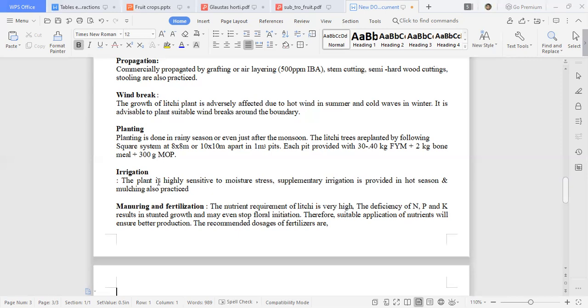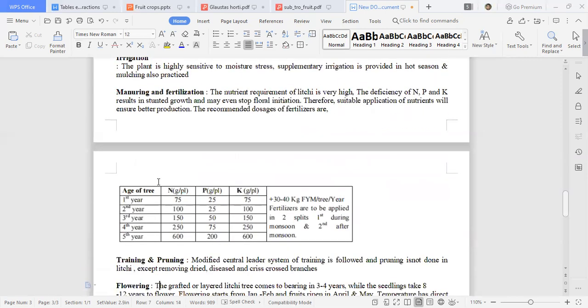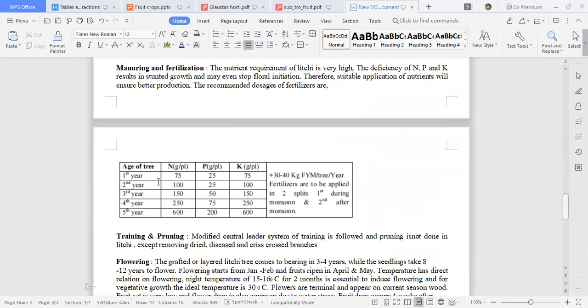The recommended fertilizer dose, one common dose given especially for North Indian states, is 75, 25, 75 for the first year, that is NPK in gram per plant.